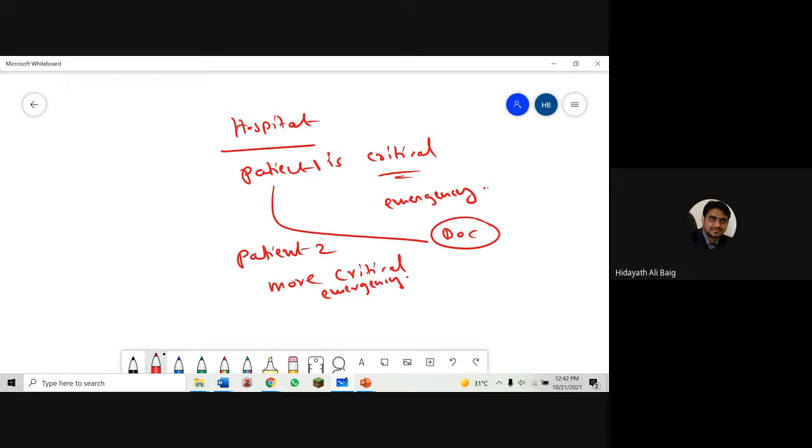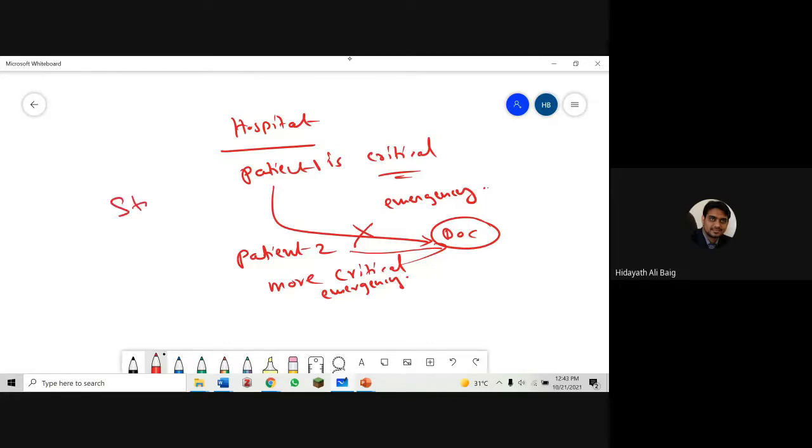Think and tell me. Patient 1 is critical, we send to the doctor. Now we got another patient, but this patient is more critical. What do we do? We will stop patient 1 and start patient 2. Okay, so good answer. So we have patient 1 already, but patient 2 is more critical. So we stop patient 1 and we say, patient 2, you go to the doctor now. Do you understand?